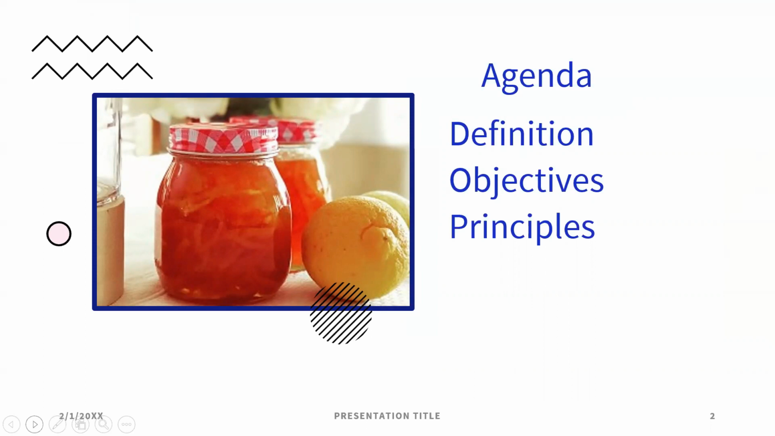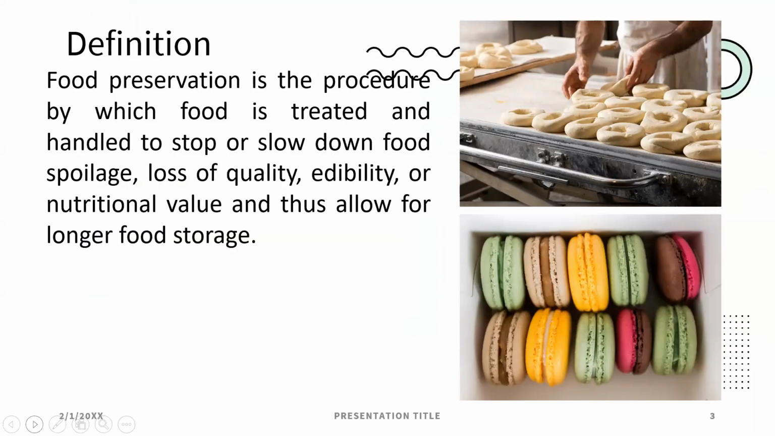What is food preservation? Food preservation is the process by which food is treated and handled to stop or slow down food spoilage, loss of quality, edibility, or nutritional value, and thus allow for longer food storage. That is, the shelf life of the food is increased without any change in the taste, the nutritional value, and also the edibility of the food.